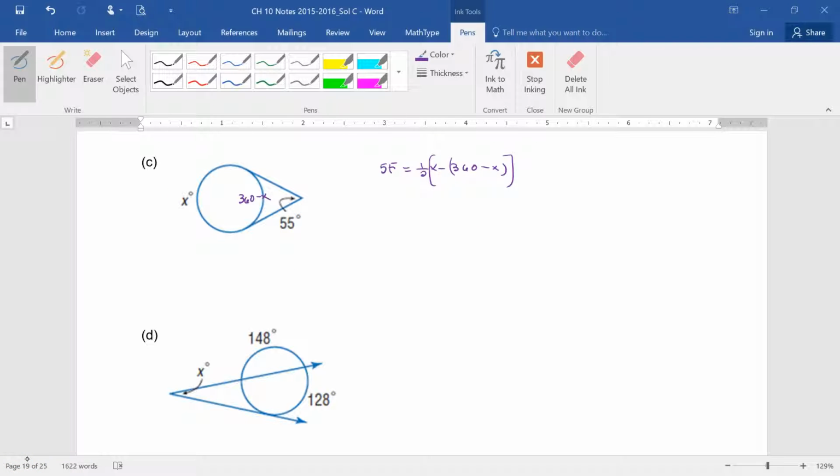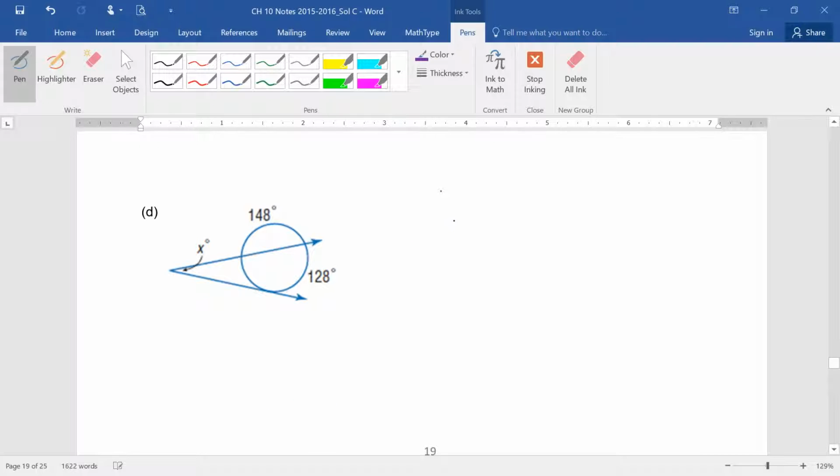X is 235 for this one. And the angle is half of the big arc minus the little arc, which is 360 minus x. So 110, and so on. All right. Last one. Find x for part D.